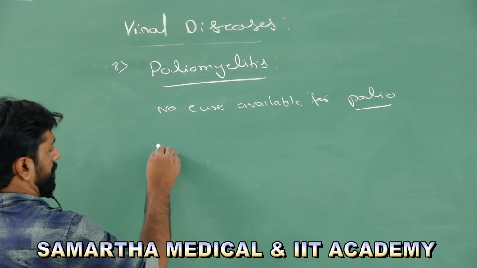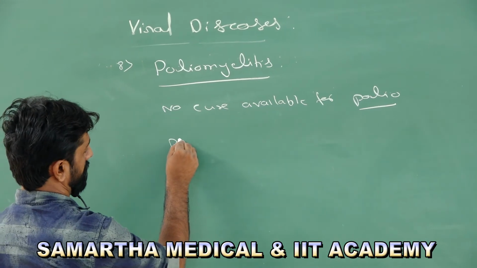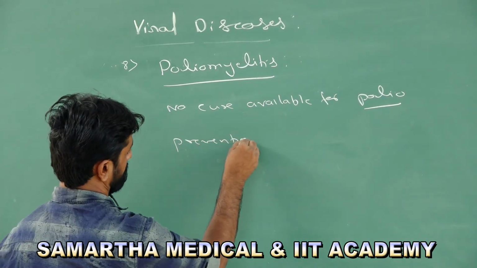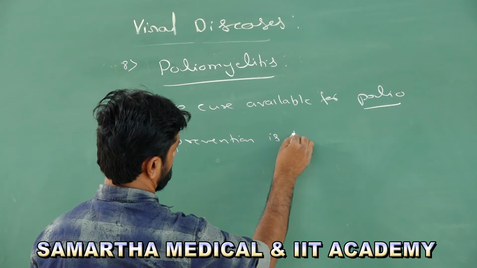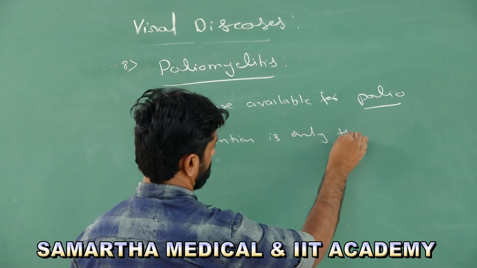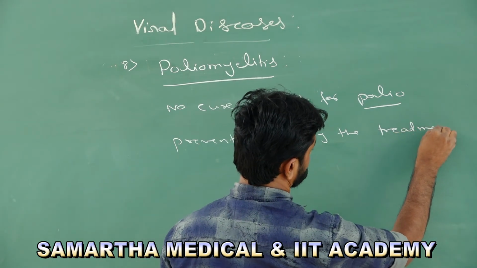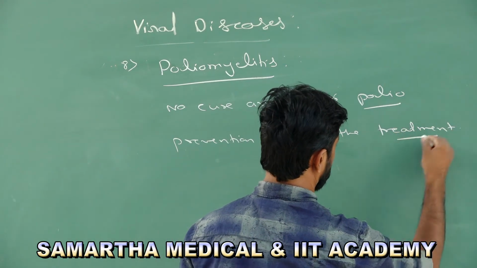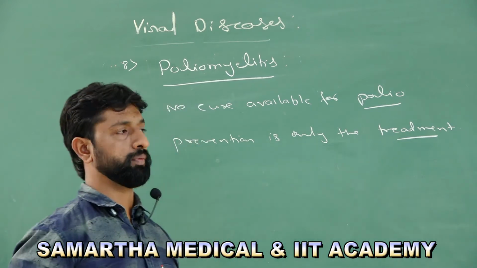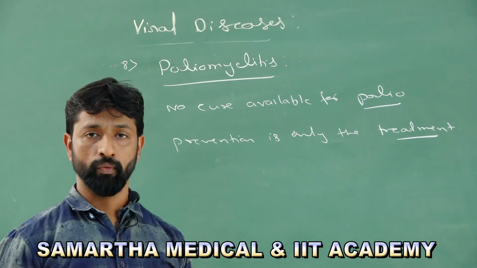Then prevention is the only option left for us. So prevention is the only treatment. Before the virus enters our body, we should prevent its entry by vaccination.